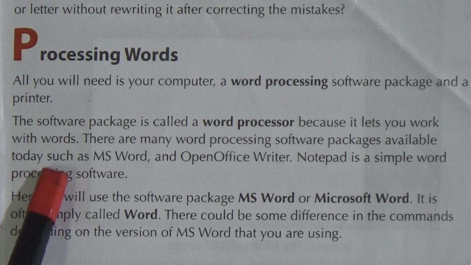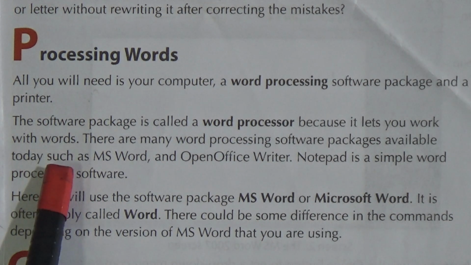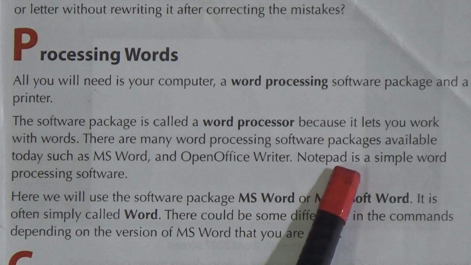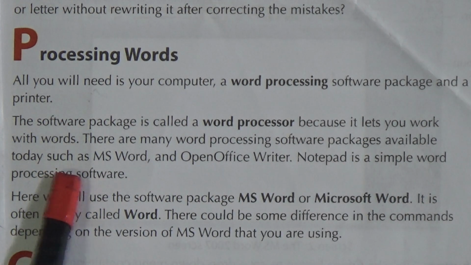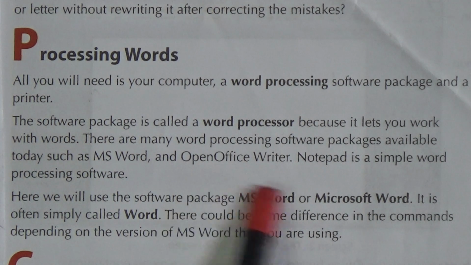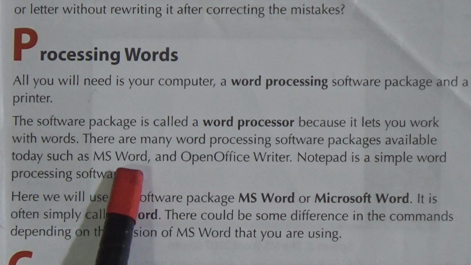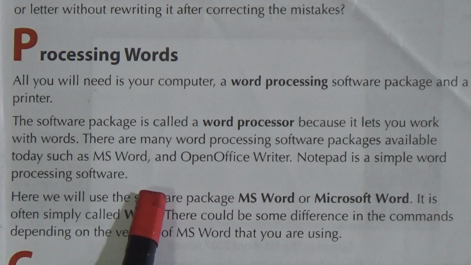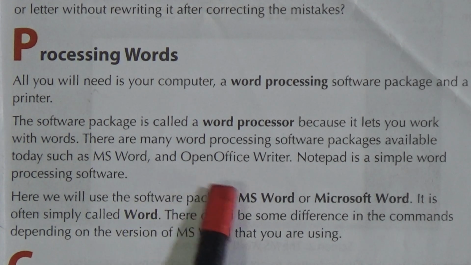There are many word processing software packages available today, such as MS Word and OpenOffice Writer. These two are software for writing, for processing words in your computer.